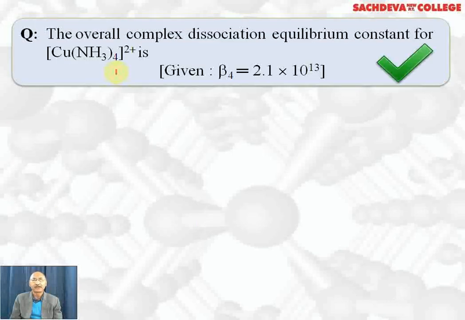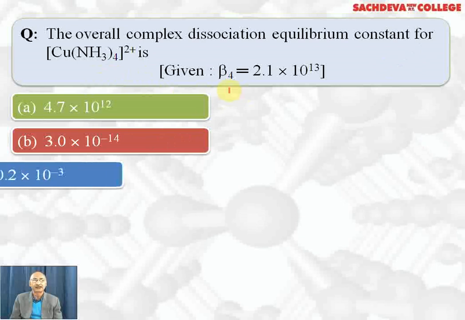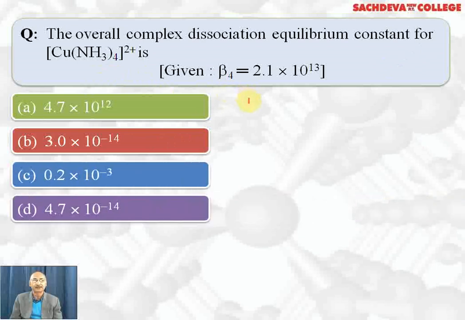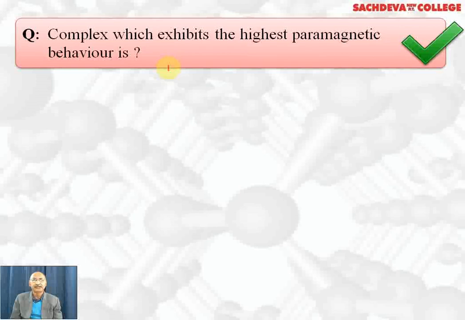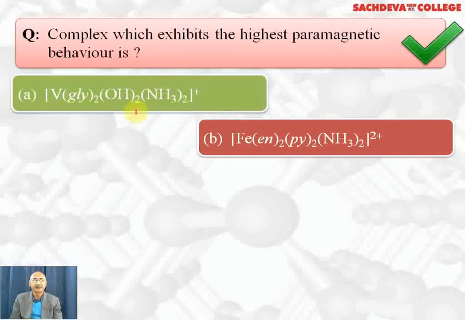The overall complex dissociation equilibrium constant for this complex is beta 4, which represents the stability constant. We want to find the dissociation constant. The dissociation constant is the reciprocal of the stability constant. So the dissociation constant K will be equal to 1 over 2.1 × 10^13. The correct answer will be 4.7 × 10^-14. So D part is the correct answer. Remember, the higher the value of the stability constant, the lower the value of the dissociation constant, and the more stable the complex.